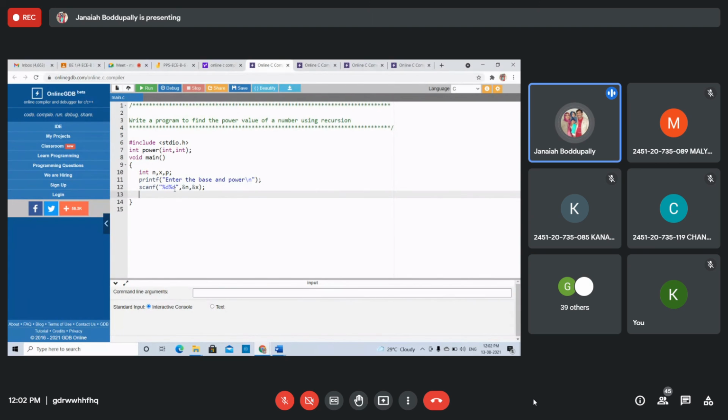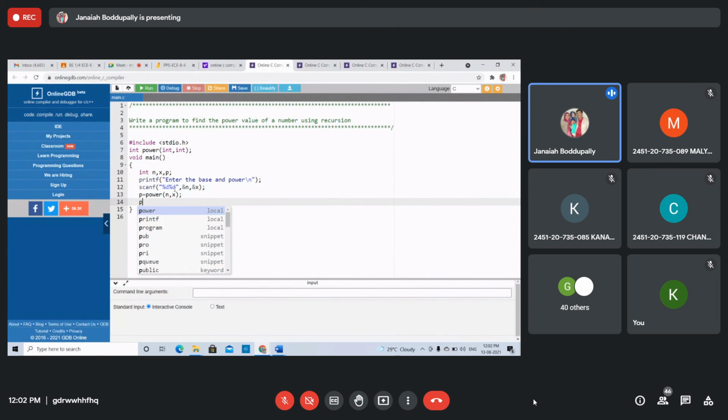What is the function name to store in P? Function name is power of n comma x. N comma x, we store the value. Then after getting this back, because we are returning a value, printf power value is percentile d, P.